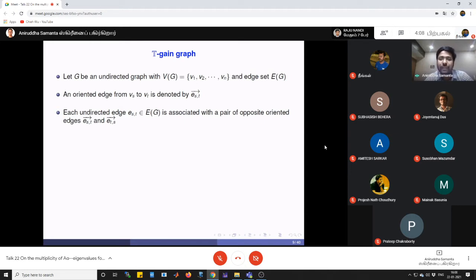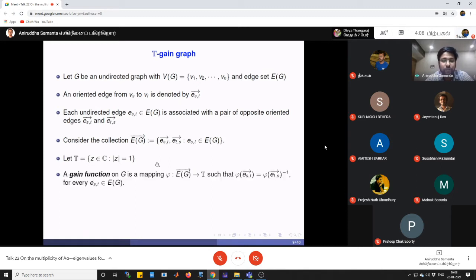One is from Vs to Vt, another is from Vt to Vs. Now, if you take the collection of all such oriented edges, then we get the collection of oriented edges associated with the graph G. Now T is the unit circle, the collection of all complex numbers with modulus 1.